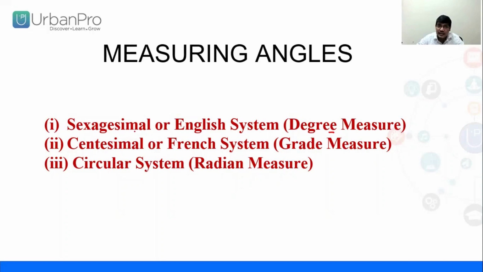One is called sexagesimal system or English system. Sexagesimal or English system comes under degree measurement. Here, whatever you are going to measure, it is called degree measurement. Next is called centesimal. You know why this name is given? I'll let you know in the next slide. Centesimal or French system. In this system, we measure angle in grade measurement. And the third one is circular system, that is radian system, which was developed by our Indian mathematician. It is called circular system. So you can say it is Indian system also.